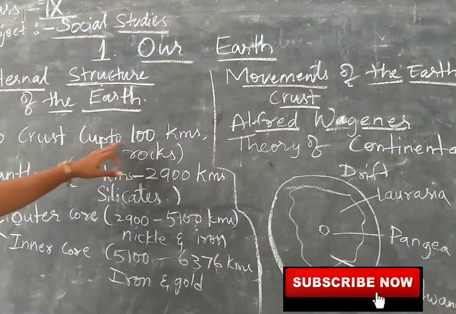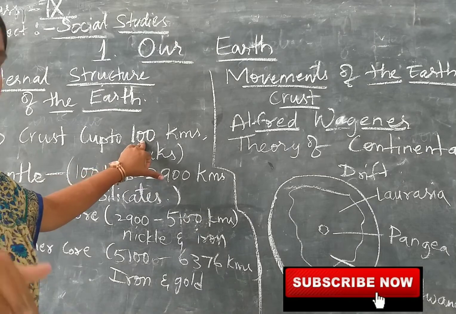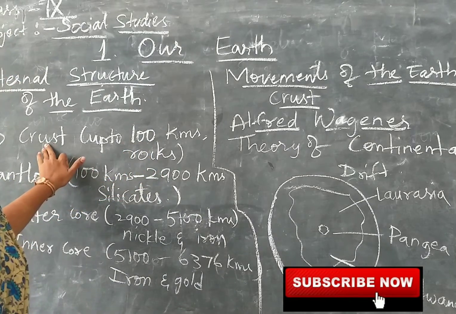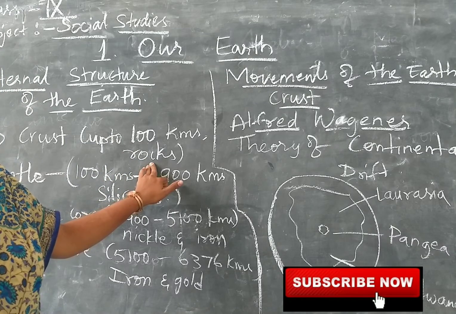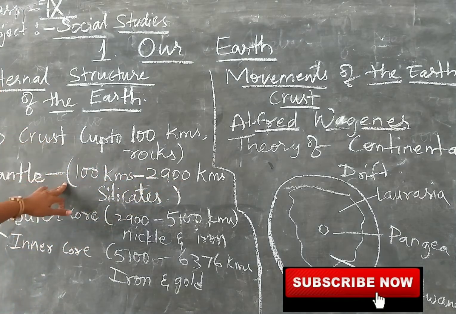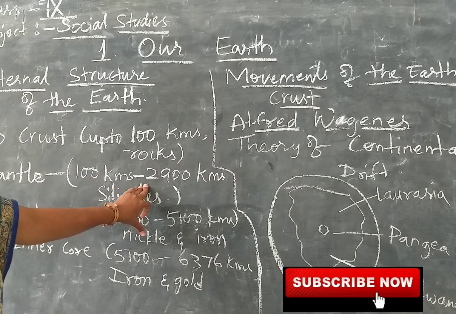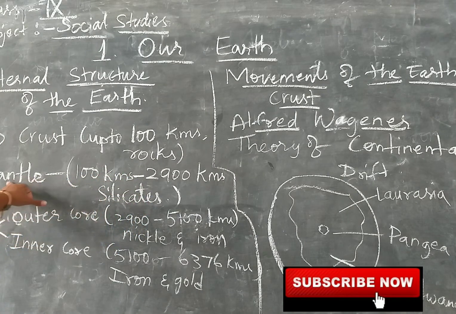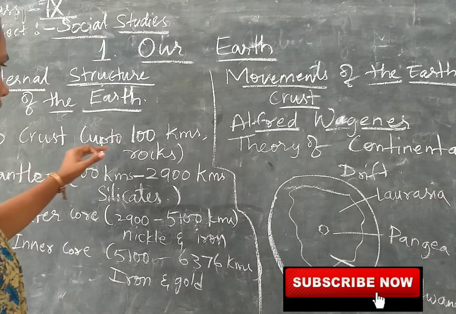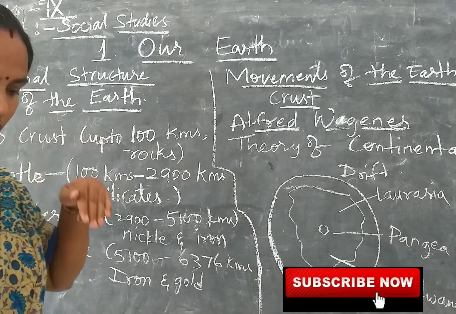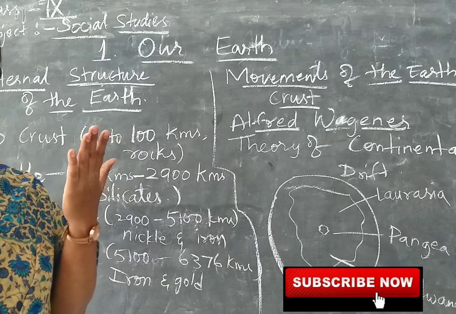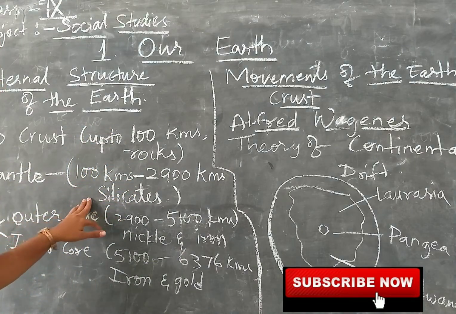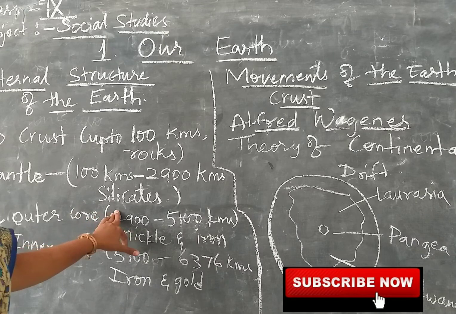Up to 100 kilometers inside the Earth, we have the crust layer, and you find many different types of rocks on this layer. After 100 kilometers to 2900 kilometers inside the Earth, you find the mantle. Children, it is also very hot compared to the crust. Once you start going deep inside the Earth, the temperature of the Earth increases. Here you find very important compounds like silicates.